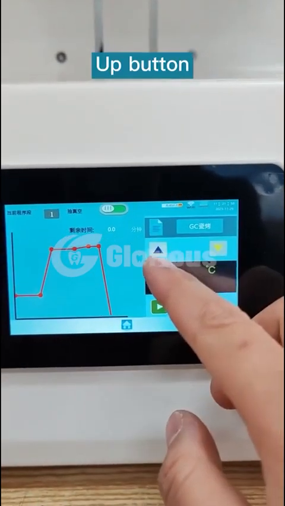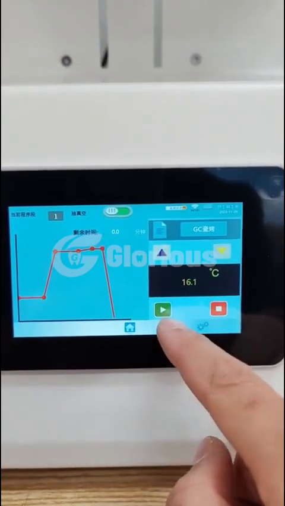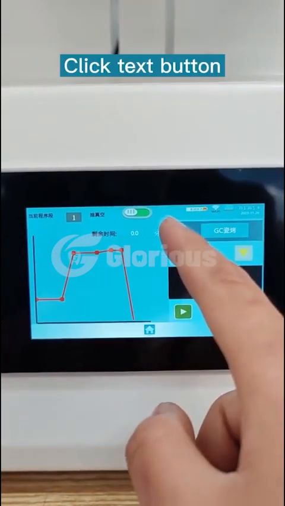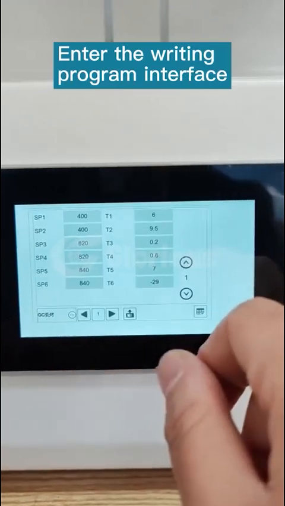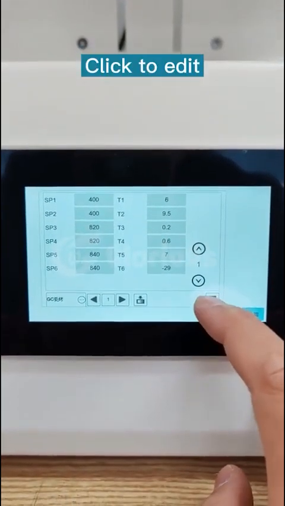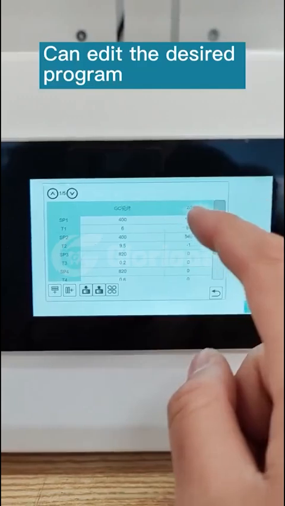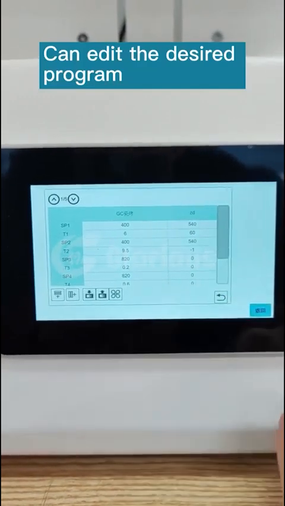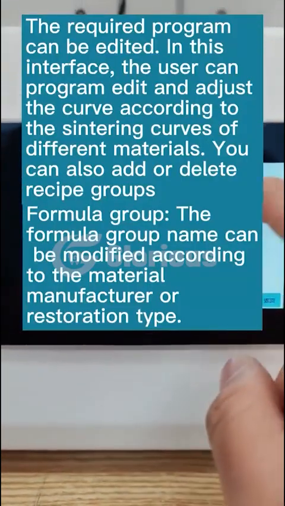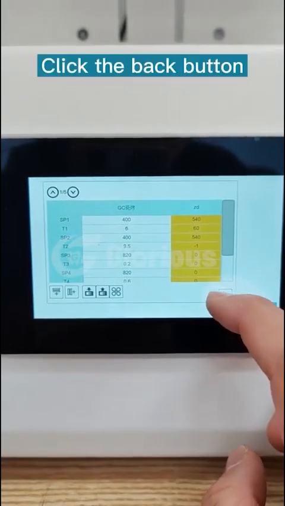Up button, down button. Program running. Program stops. Click the text button to enter the writing program interface. Click to edit. You can edit the desired program. Click the back button.